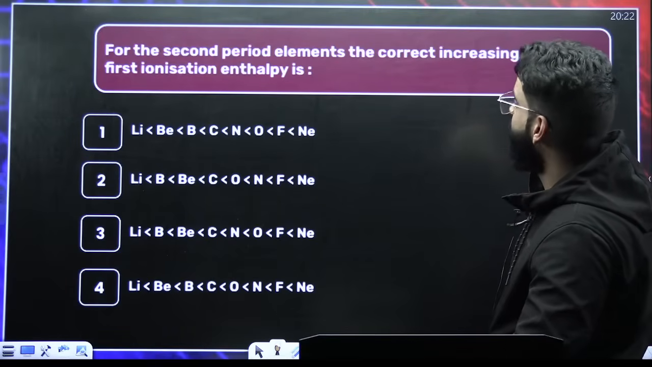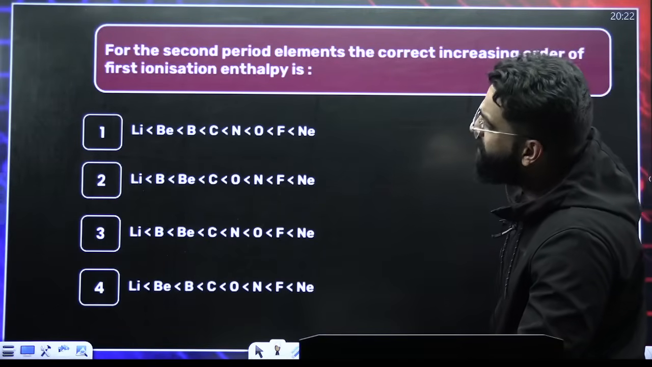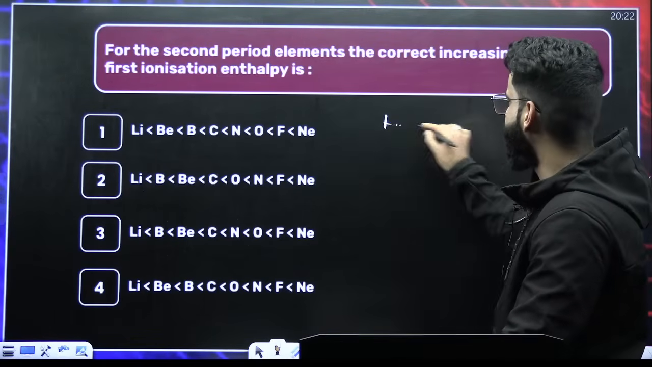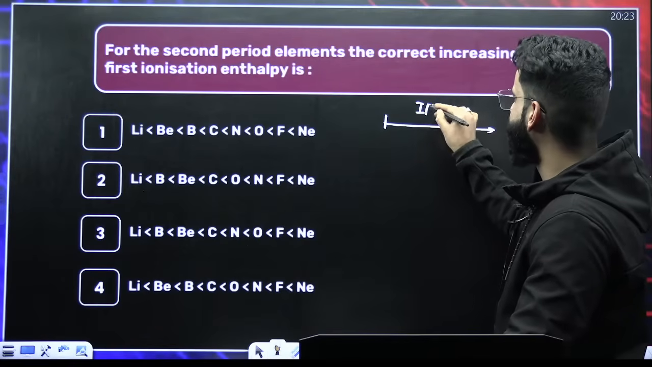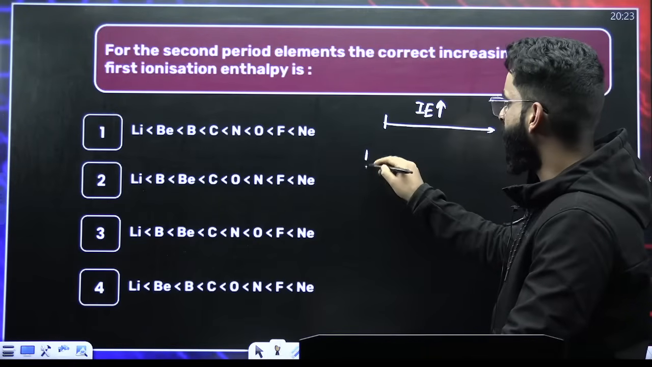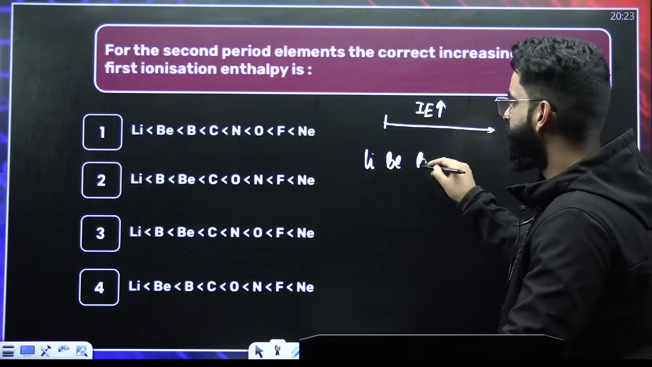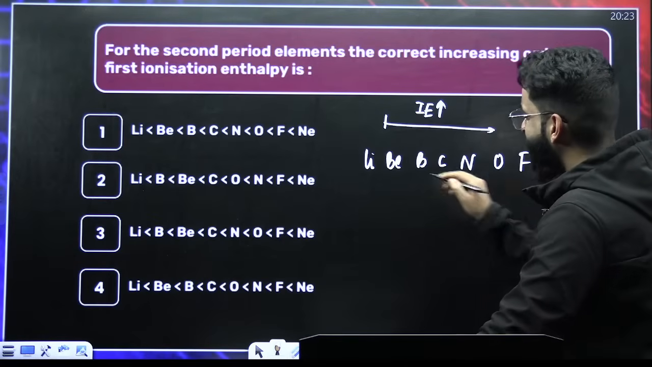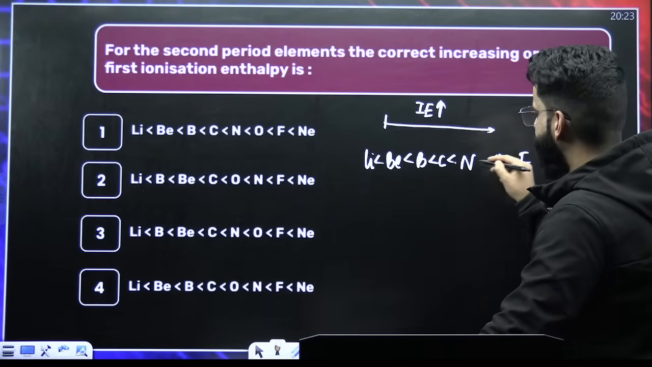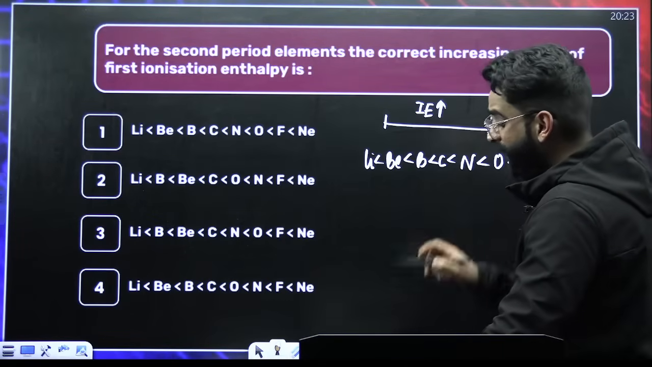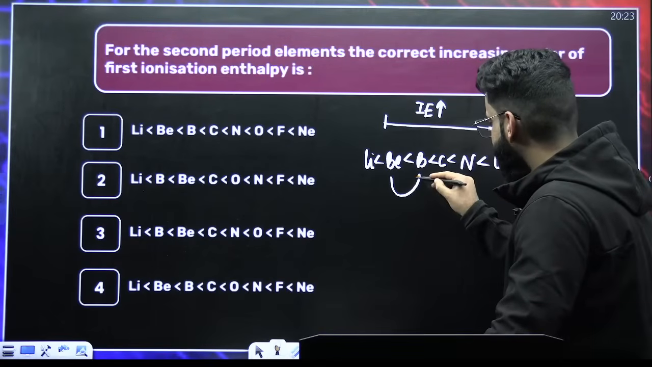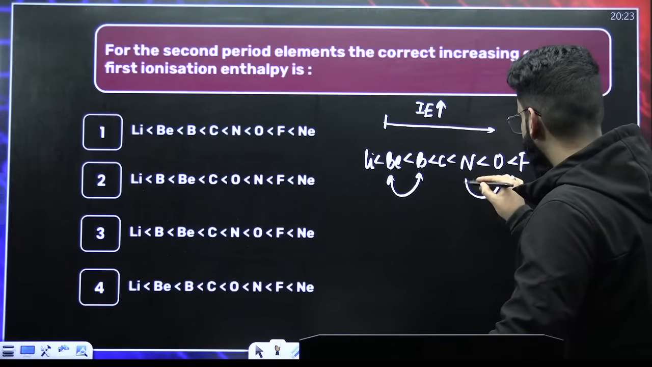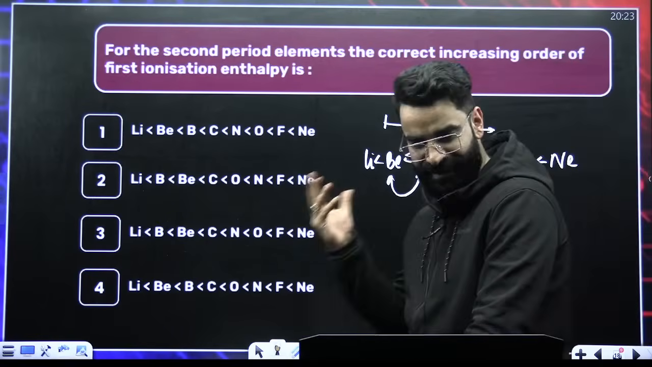We are given the second period elements, and we have to find the increasing order of ionization energy. First of all, when we move from left to right, ionization energy increases. So for lithium, beryllium, boron, carbon, nitrogen, oxygen, fluorine, neon, this should be the expected order. But yesterday I told you to interchange a few things. Beryllium comes here, boron comes here, and among nitrogen and oxygen, nitrogen comes here, oxygen comes here. That is the order.